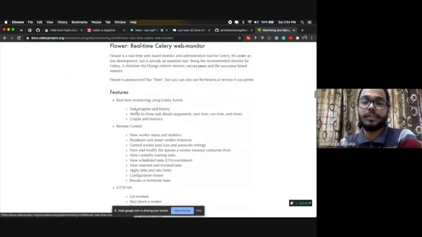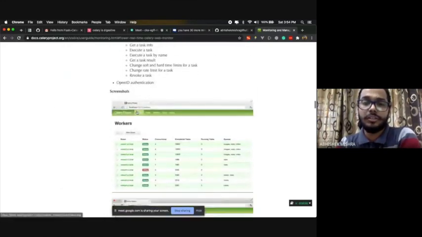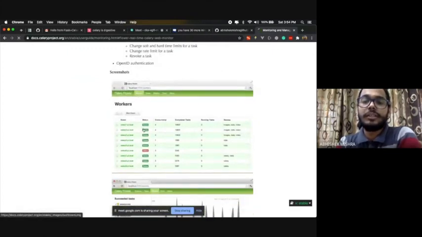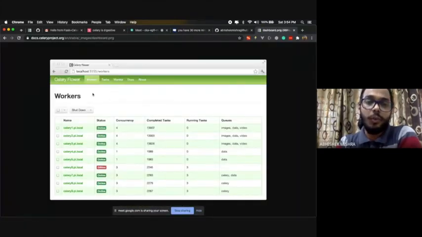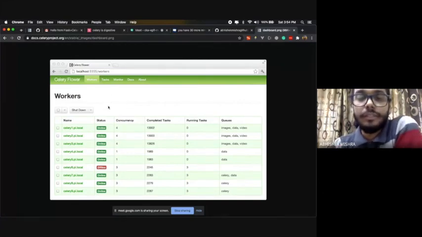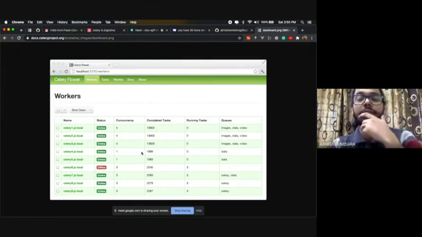They must have a screenshot. So this is how it looks. Whatever tasks or workers Celery executes, it gives you real-time updates and the status of all those tasks. So you can use Celery Flower, which is a plugin on top of Celery. Go to the repo and then start doing it.